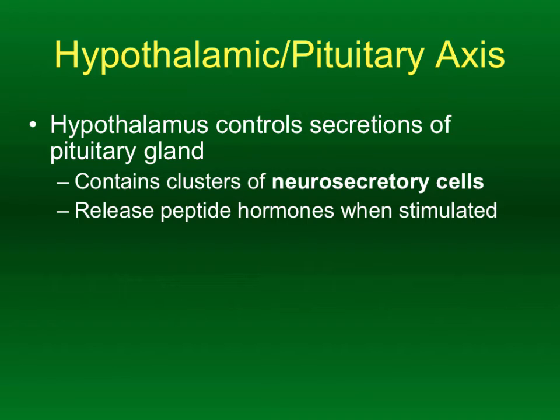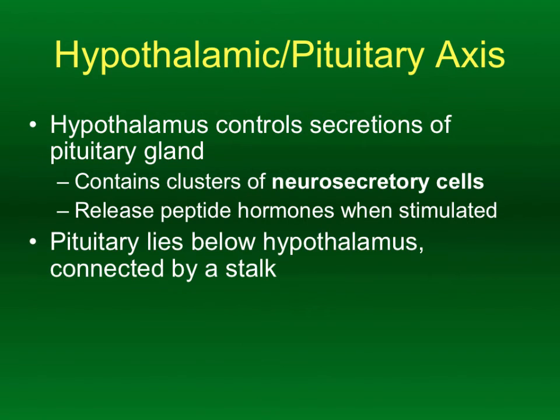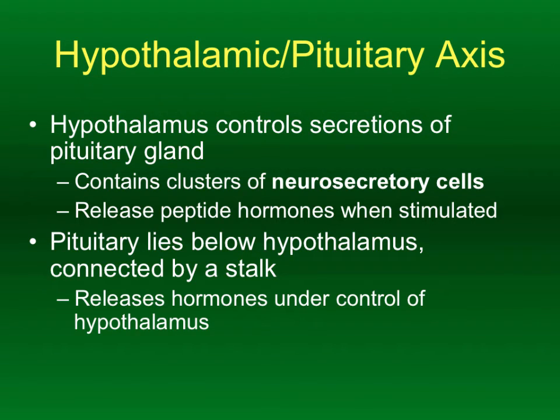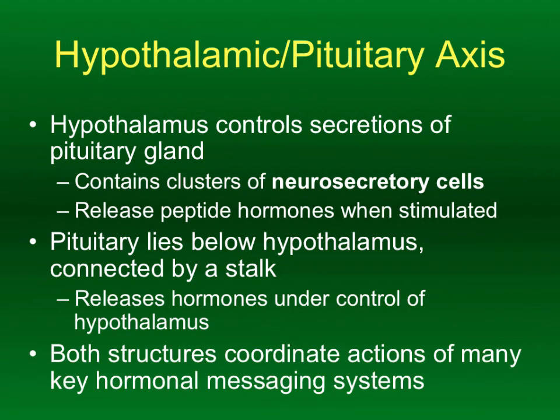Right? For the posterior, it makes the hormones released by the posterior directly. For the anterior, it's got to communicate in a more roundabout kind of way. All right. So the pituitary is below the hypothalamus. It's connected to it. There's a bit of a stalk there which connects the hypothalamus to both pituitary glands. And again, the release is under either direct or indirect control, depending on if you're looking at the posterior or anterior pituitary, respectively. So these two pituitary glands, anterior and posterior, but especially the anterior, are especially critical in controlling